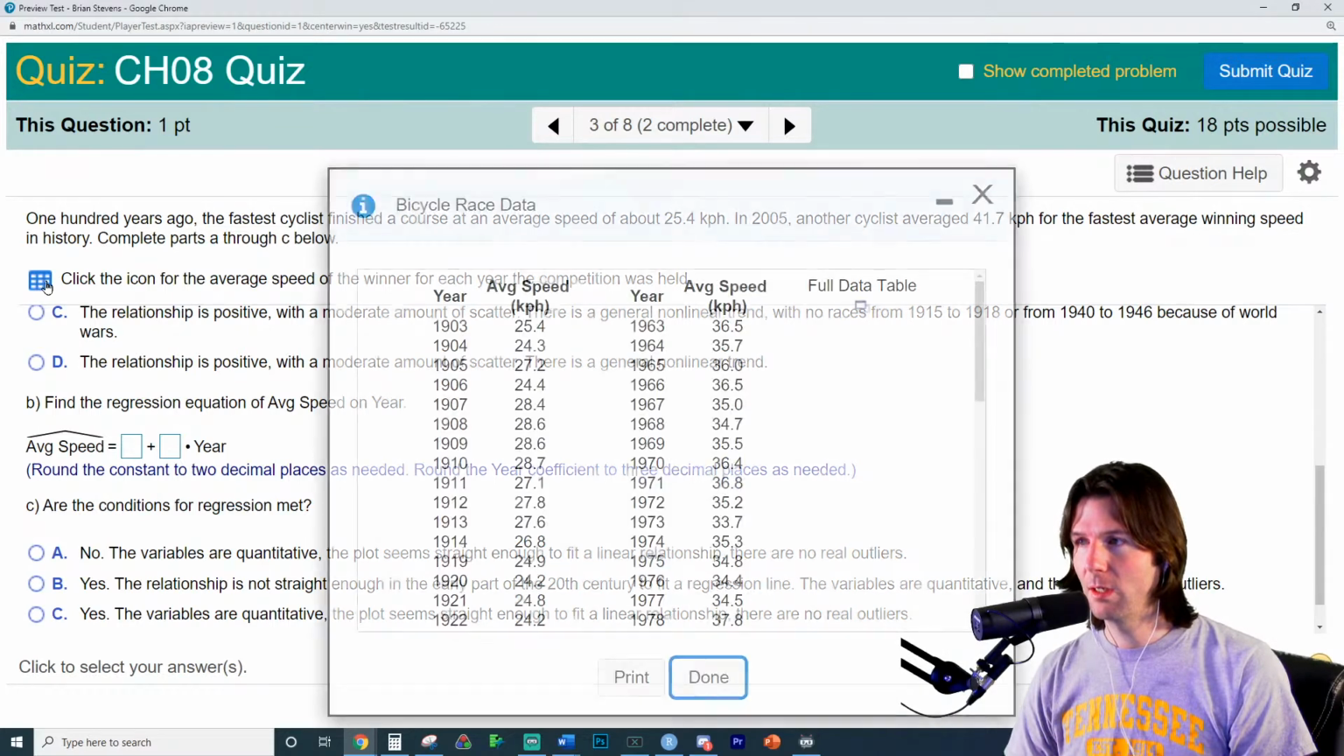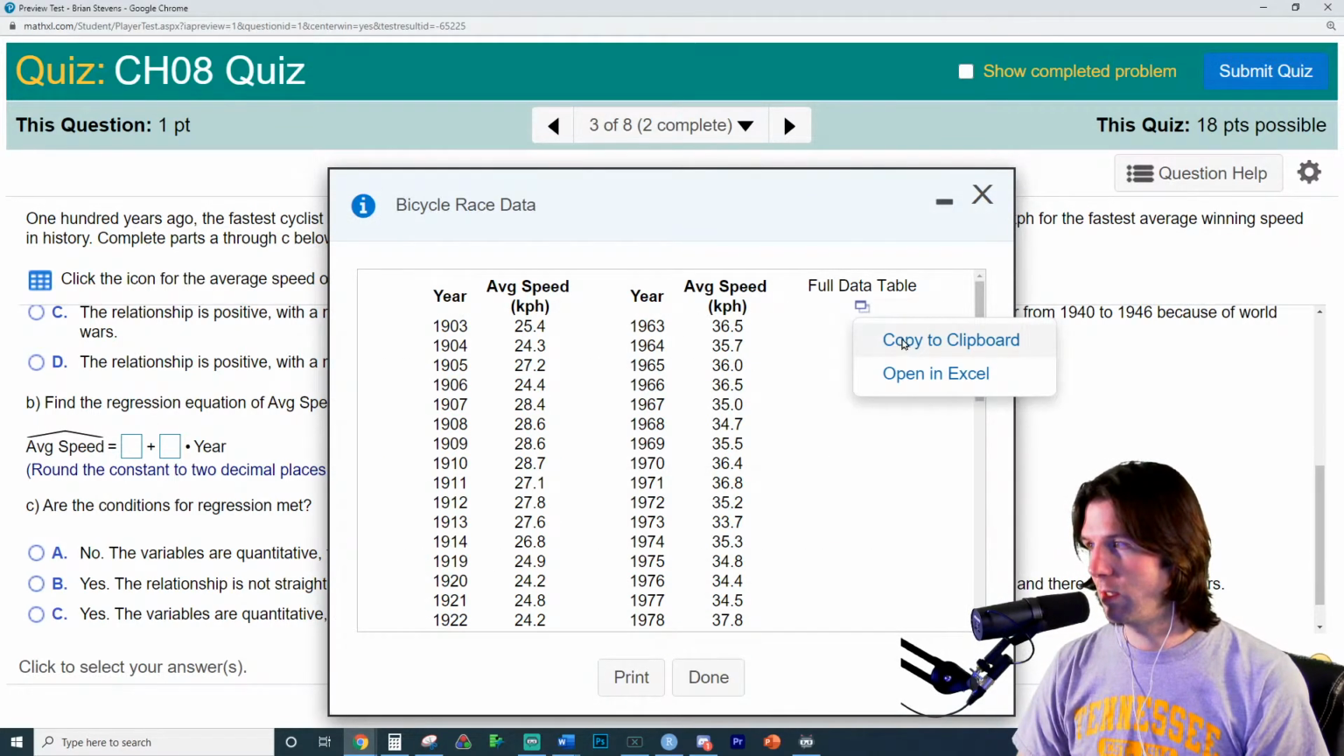Find the regression equation. So to find the regression equation, I think the easiest way to do it is with JMP.